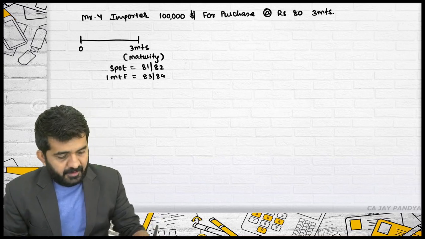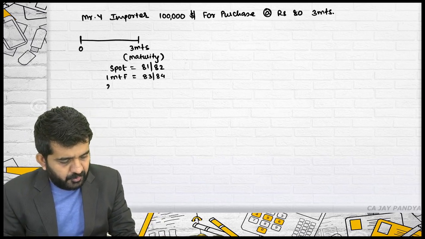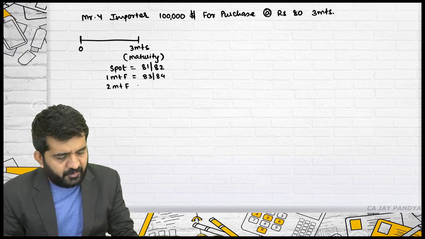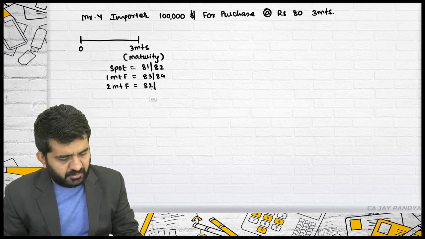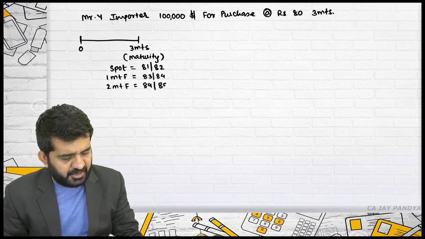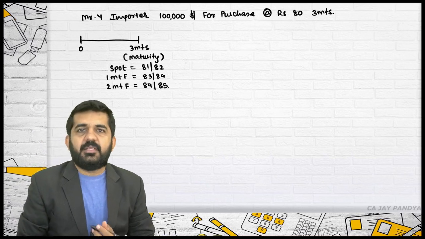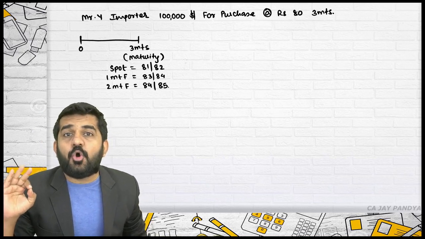There is also 2 month forward rate available, which is 84/85. These are the rates on maturity.